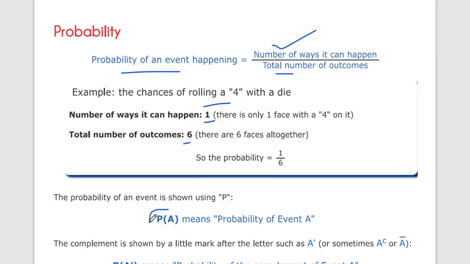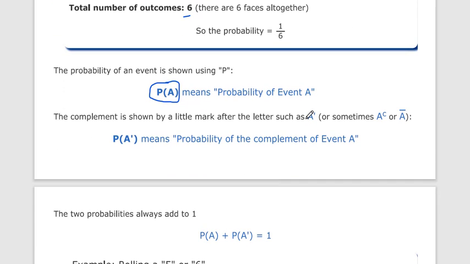In short form, P(A) means the probability of event A. The complement is shown by a mark after the letter, such as a dash, a prefix C, or a bar. In our syllabus we write a dash, so P(A') means the probability of the complement of event A.